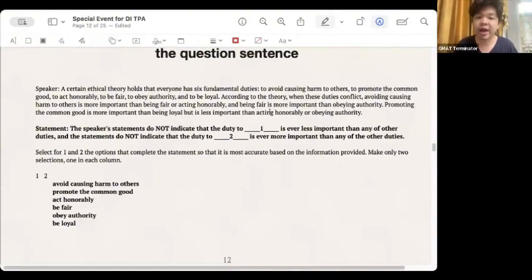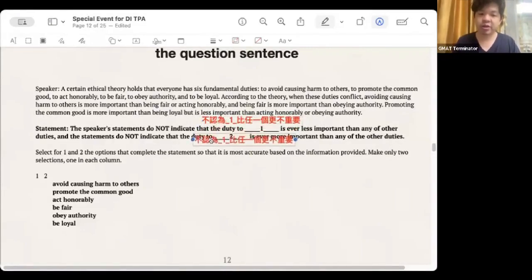Then if I don't think something is less important than others, what does it mean? Less important than any other, that means it ranks first. So at this time, we can convert it into an easy way to think. I don't think 2 is more important than any other, so 2 is this important. And I don't think 1 is less important than any other. Then at this time, 1 is the most important.